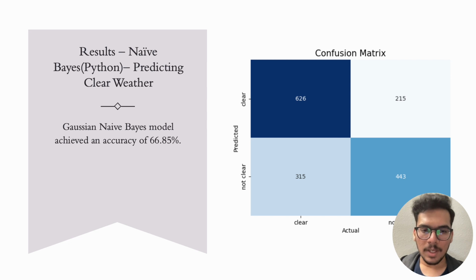Now, coming to the naive Bayes part of the study for predicting the clear weather. Naive Bayes is a popular supervised machine learning algorithm based on Bayes' theorem. It calculates the probability of each label given a set of features and selects the label with highest probability as the prediction. The image here displays the confusion matrix for the Gaussian naive Bayes model used in the study. It achieved an accuracy of 66.85%.